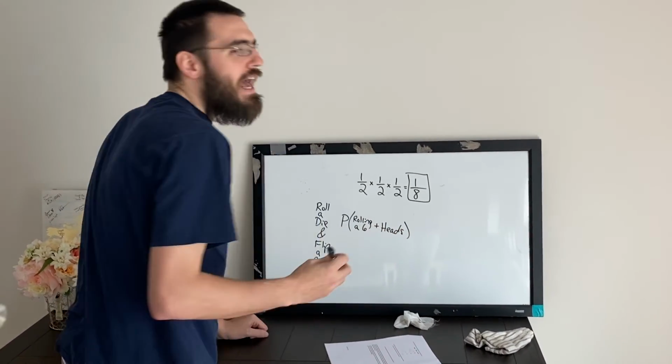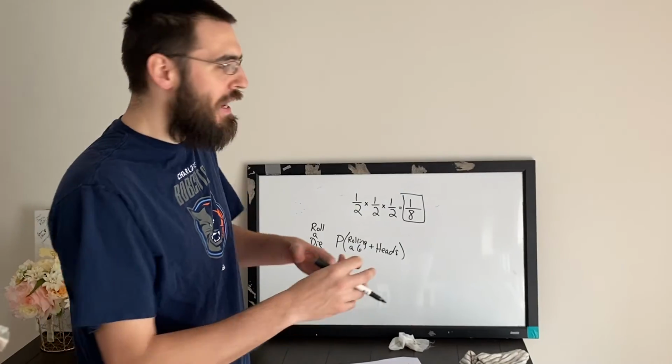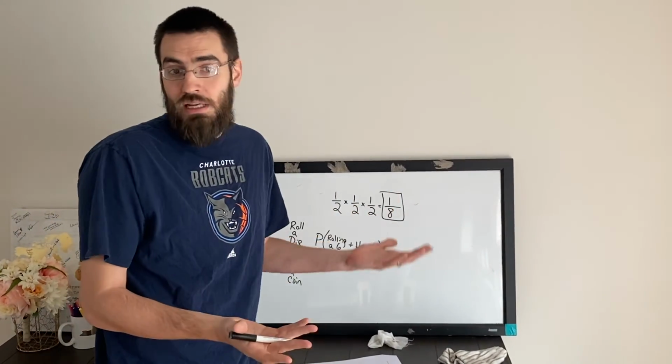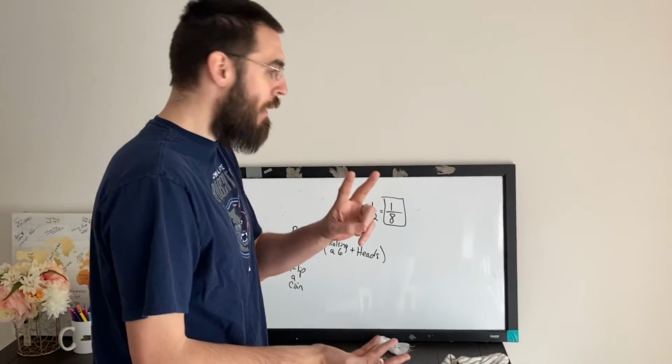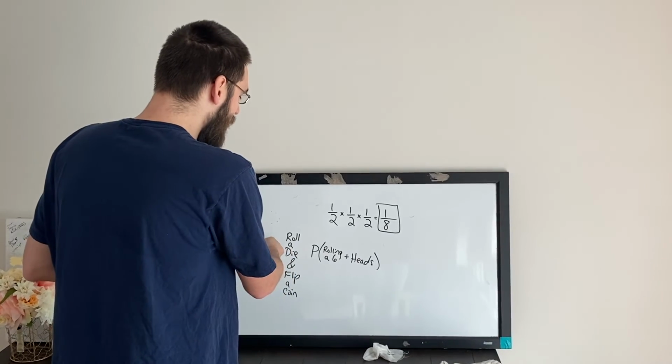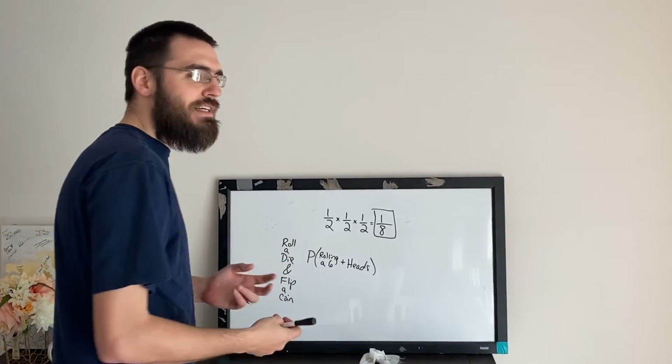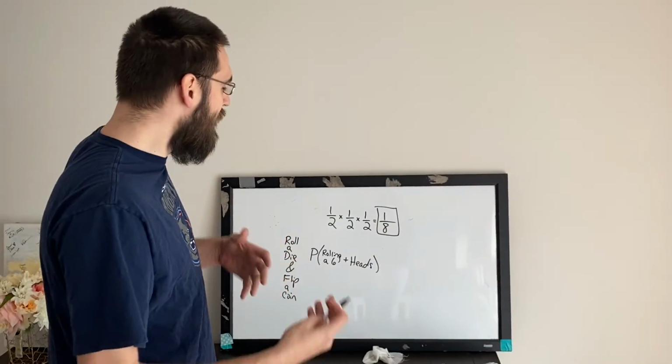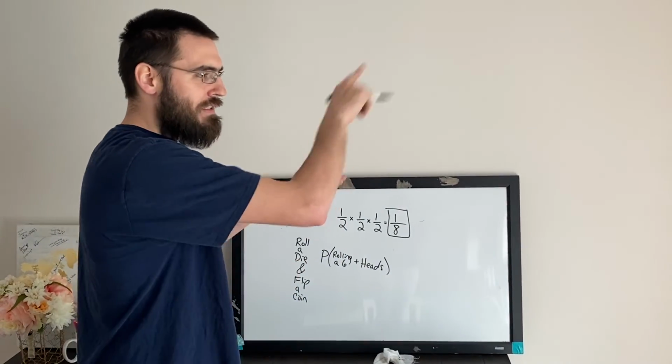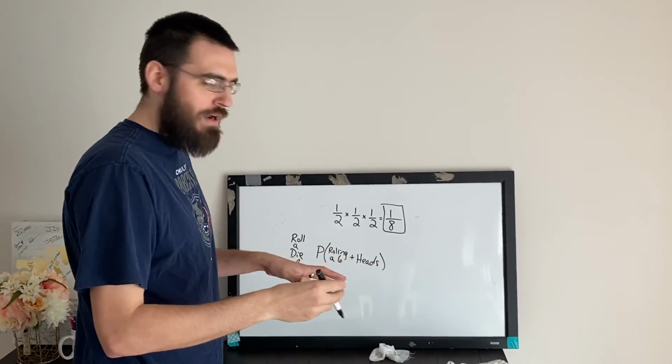Now we could list every single possibility. We could make our tree diagram, which actually would not be too difficult. We only have 2 possibilities when we flip a coin, and we only have 6 different possibilities when we roll a die. So we can actually visualize it going through all the different options.